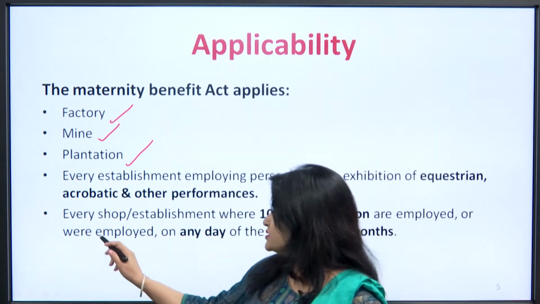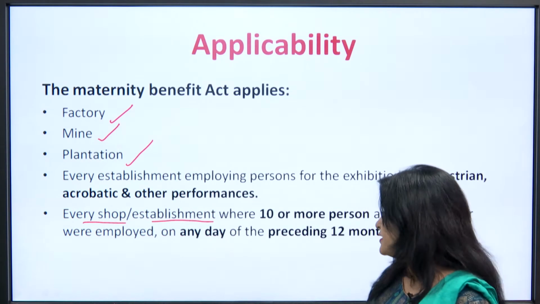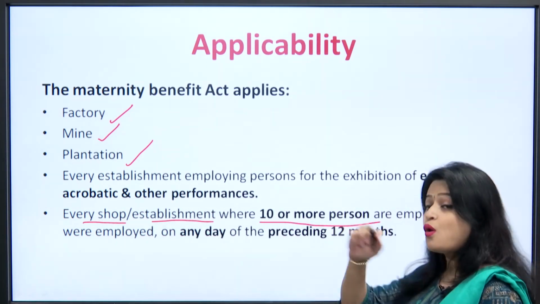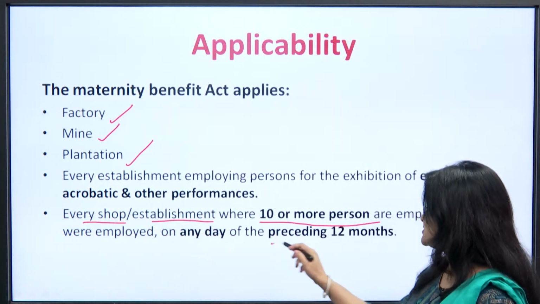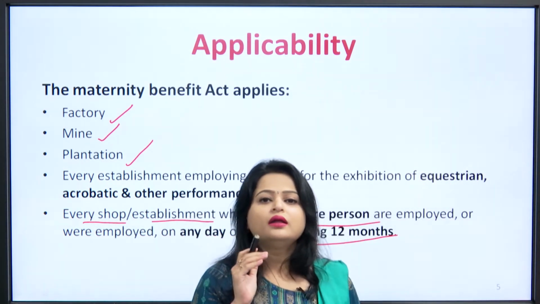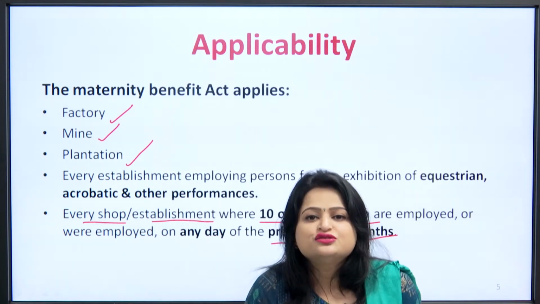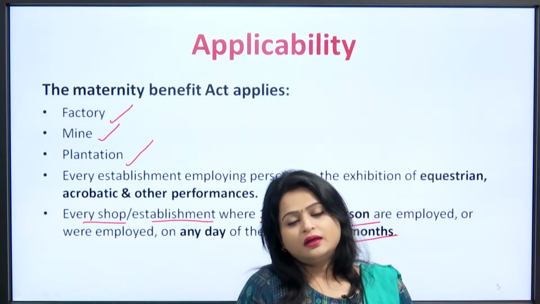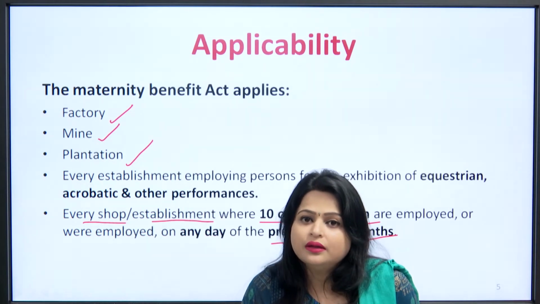And one more condition is there: every shop and establishment where 10 or more persons are employed or were employed on any day of the preceding 12 months. In any establishment or shop, if the number of employees reaches 10 on any day of the 12-month period, then this Act will be applicable there.